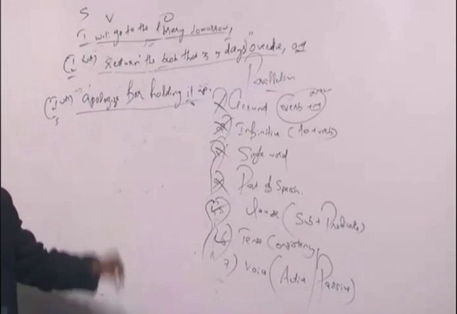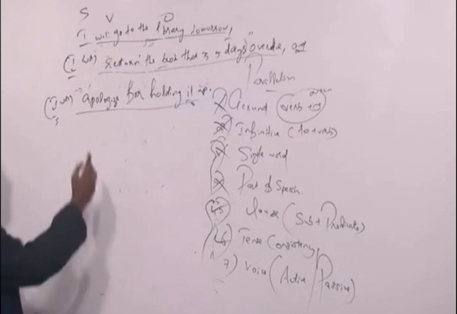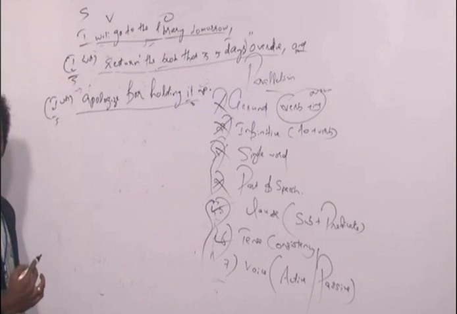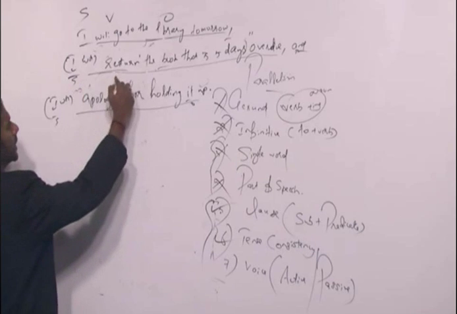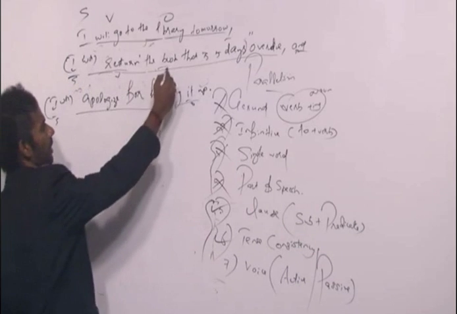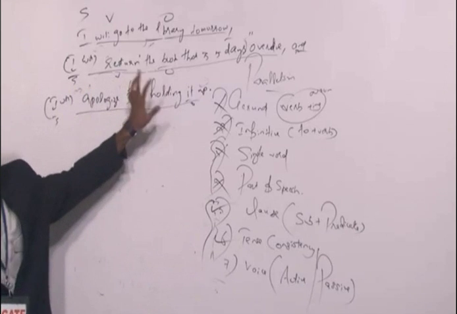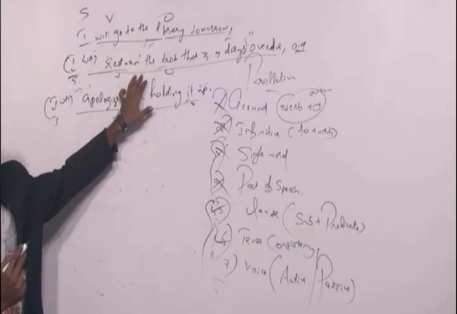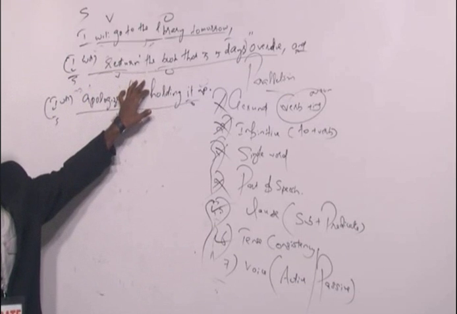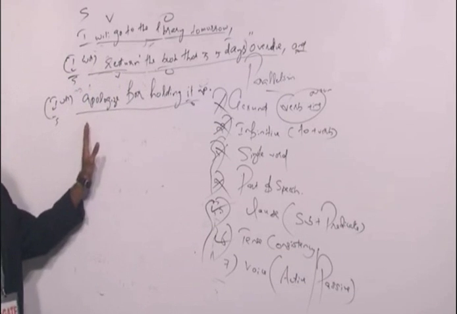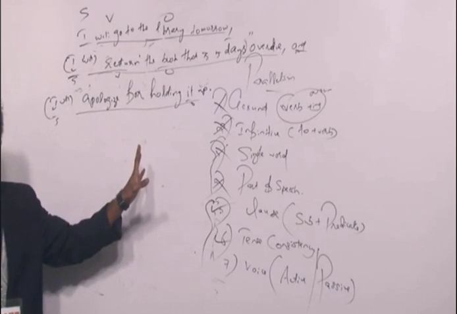Return the book that is 5 days overdue. Subject is I. Understood. Verb is will return. Object is book. So this idea is also in the order subject, verb, object. So I can say this idea is also in the active voice. Clear? Similarly, apologize for holding it up.